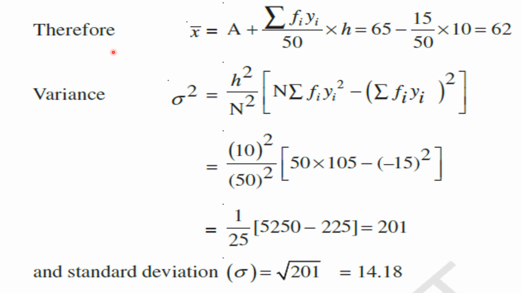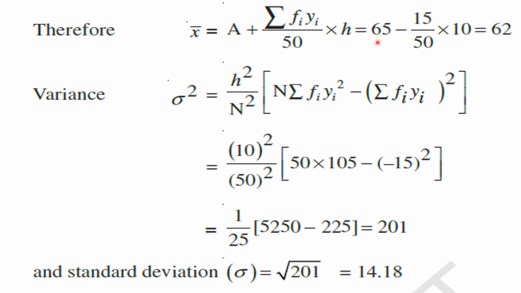Now let us find the mean of the given distribution, that is xi bar is equal to a plus sigma fi into yi by N into h. Okay, my children, by using this formula we are finding the mean of the given distribution.